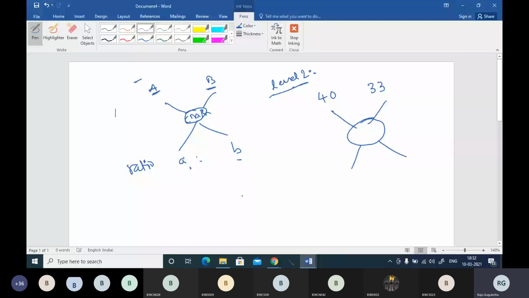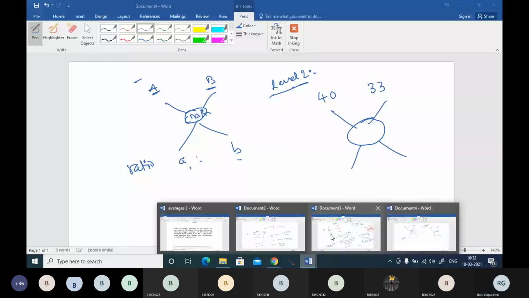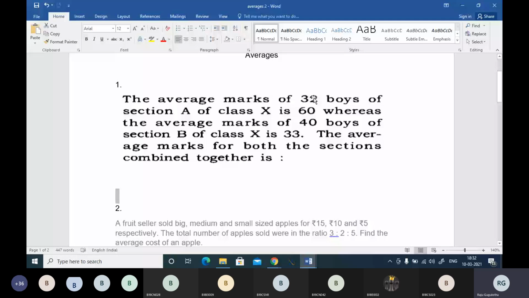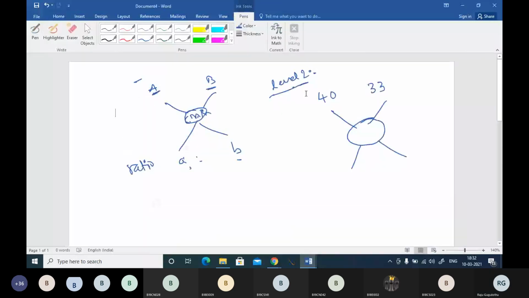You tell me the number of boys, madam. You can see over here in the question: there are 32 boys of section A of class X with average marks 60, and 40 boys with average 33. We have to take the average here.